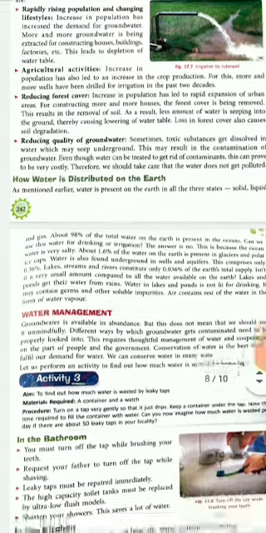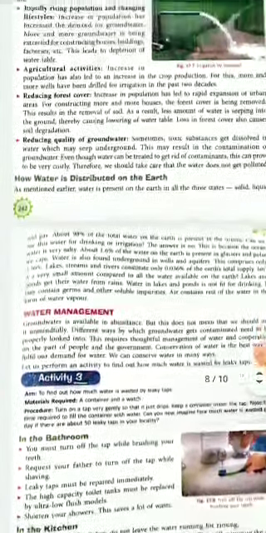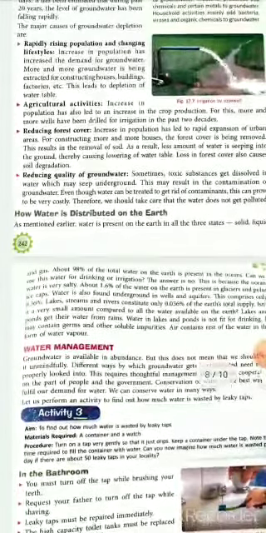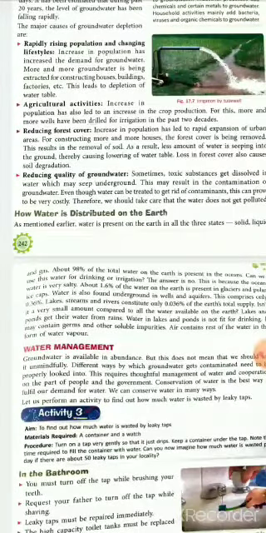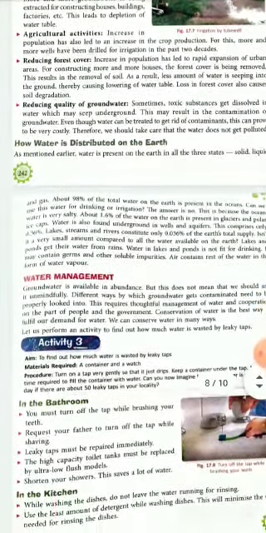The second thing is agricultural activities. As we discussed, why are agricultural activities increasing? They are increasing because of the demand for food and the rise in population. As the population increases, automatically the food requirement will increase. So more food requirement means more agricultural activity, and in turn more ground